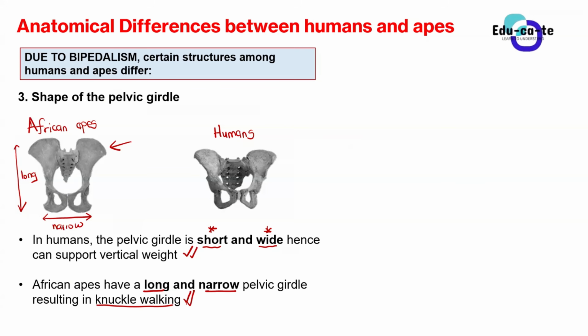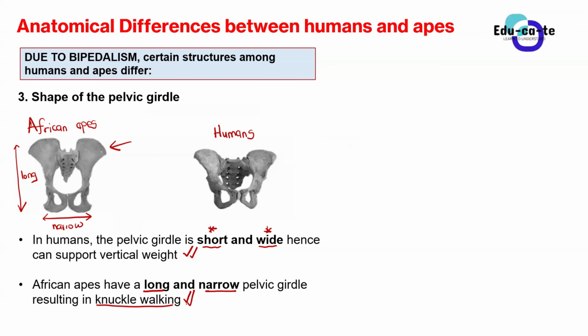They need to always be moving with four legs. The pelvic girdle is not able to handle vertical weight, is not able to stand upright. Hence, we see African apes not being able to stand upright for a long time.